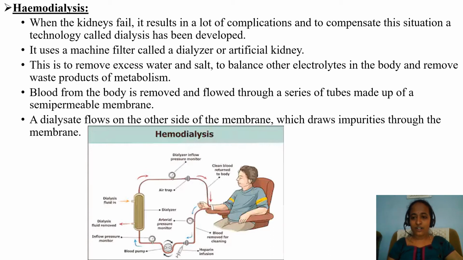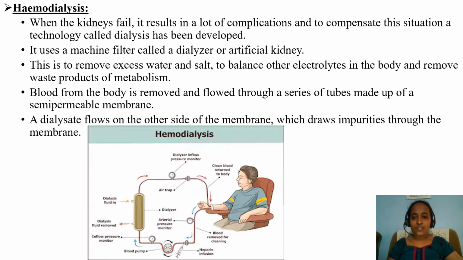It should be filtered. How will this happen? Artificially we can do this function through the process of hemodialysis. What is meant by hemodialysis? When the kidneys fail, it results in a lot of complications, and to compensate this situation, a technology called dialysis has been developed. It uses a machine filter called dialyzer or artificial kidney.